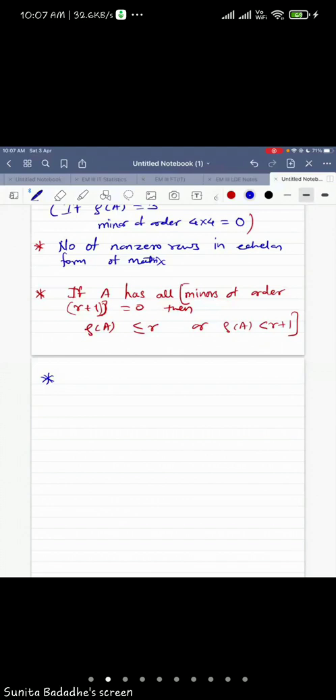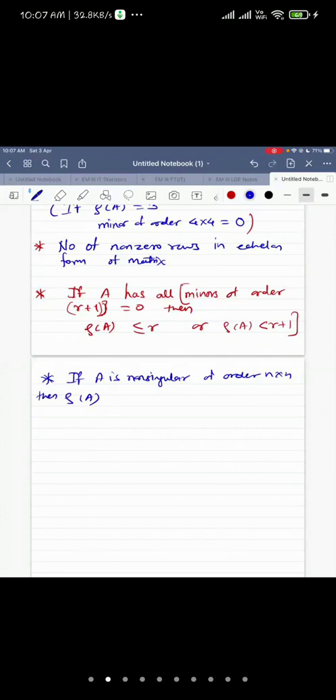Now, suppose A is non-singular of order n by n. Then what can you say about rank of A? Say A is a 3 by 3 matrix and it is non-singular. Then what can you say about rank of A? Yes, Shruti, correct. Sakshi, correct.